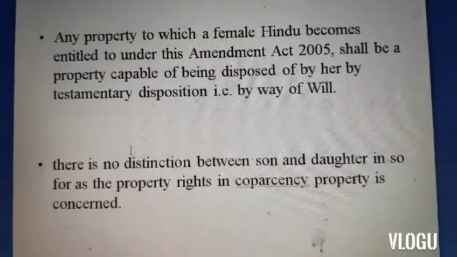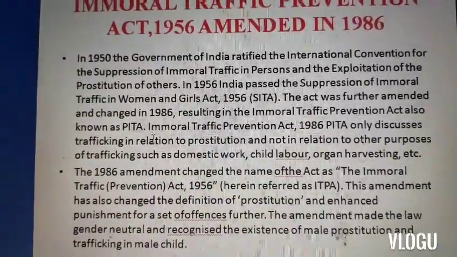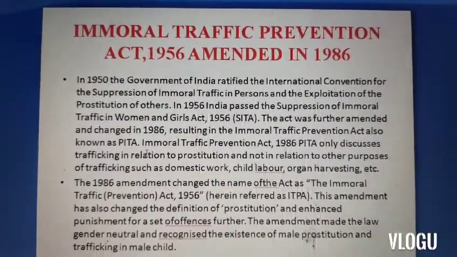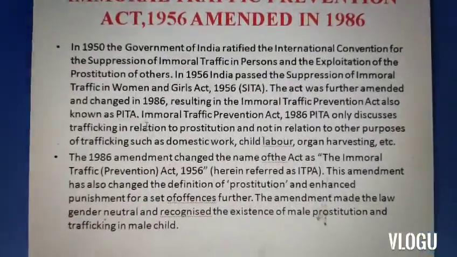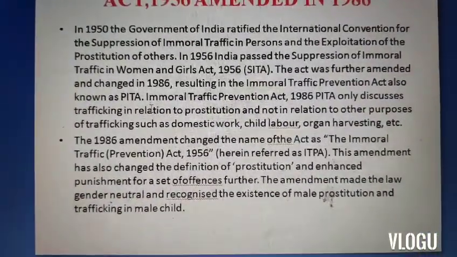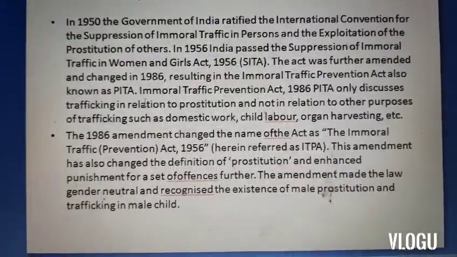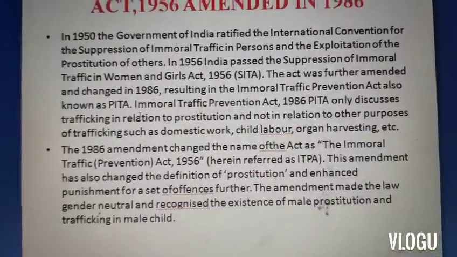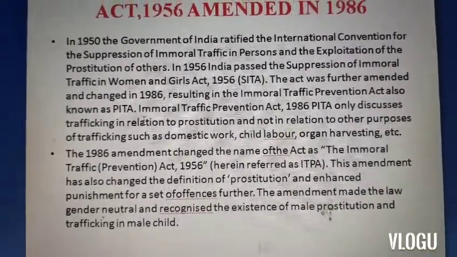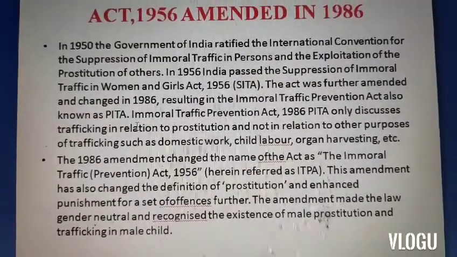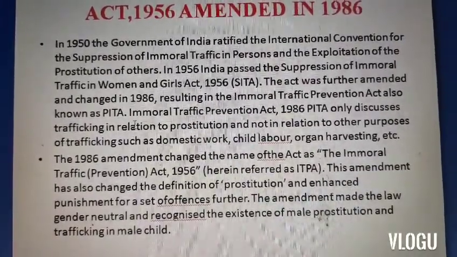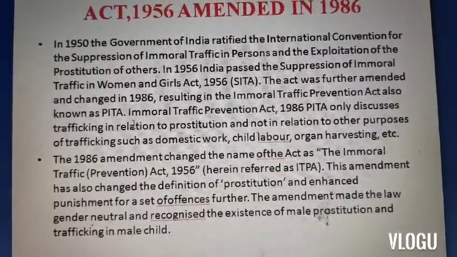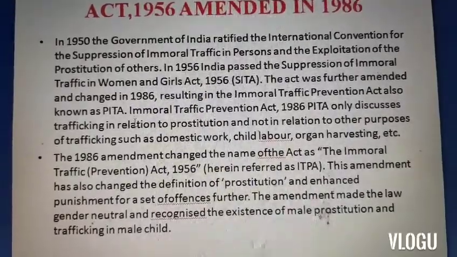Now the next is the Immoral Traffic Prevention Act 1956. This particular act has also been amended in 1986. See, in 1950, the government of India ratified the International Convention for the Suppression of Immoral Traffic in Persons and the Exploitation of the Prostitution of Others. In 1956, India passed the Suppression of Immoral Traffic in Women and Girls Act 1956. The Act was further amended and changed in 1986, resulting in the Immoral Traffic Prevention Act, also known as PITA.